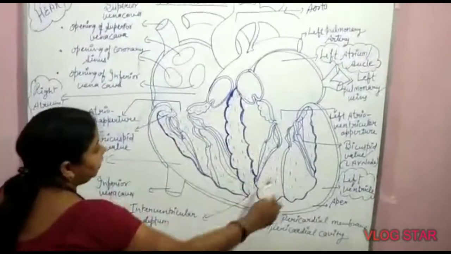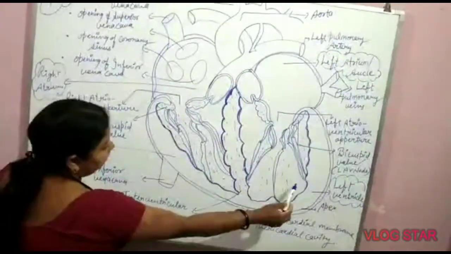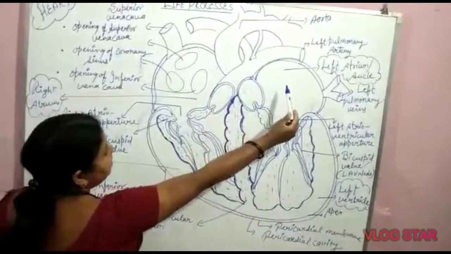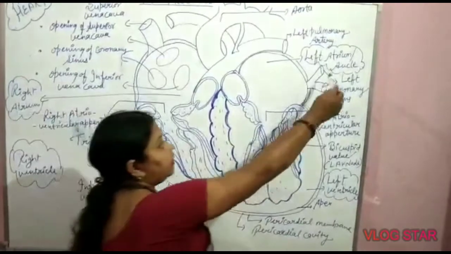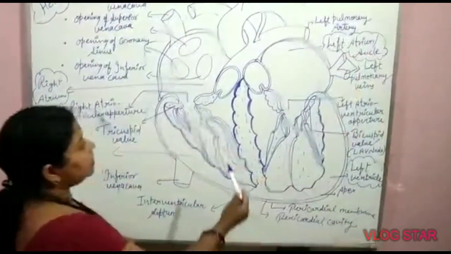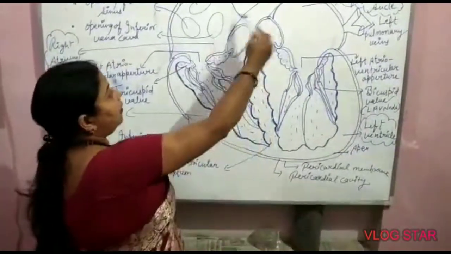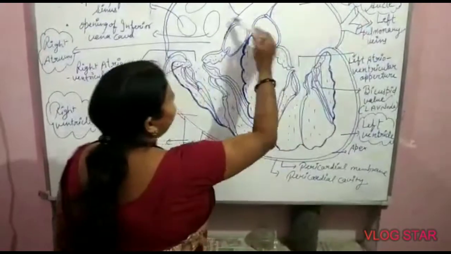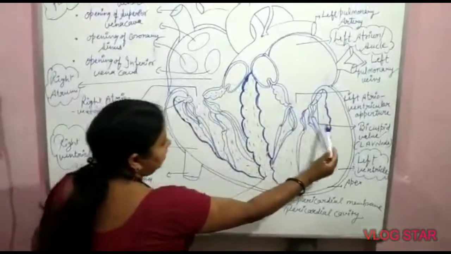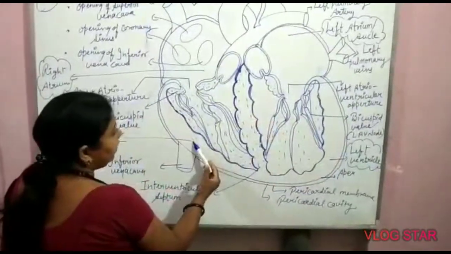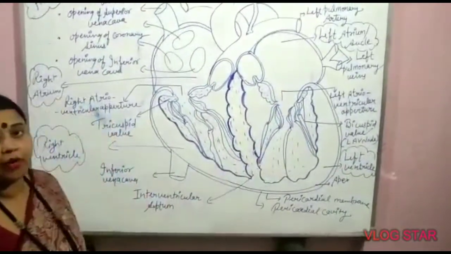The human heart has mainly four chambers. These four chambers are atria and ventricles. Atrium is singular and atria is plural; another name for the atrium is auricle. So we can say the human heart is divisible into four chambers: the upper two auricles or two atria, the left atrium and the right atrium, and similarly the left ventricle and the right ventricle. These are the four chambers of the human heart.